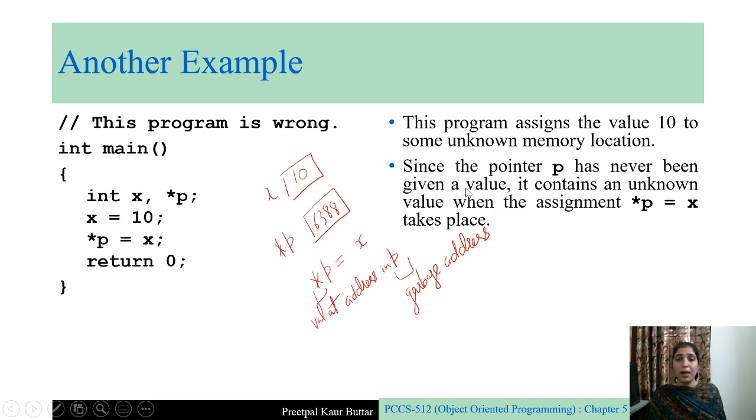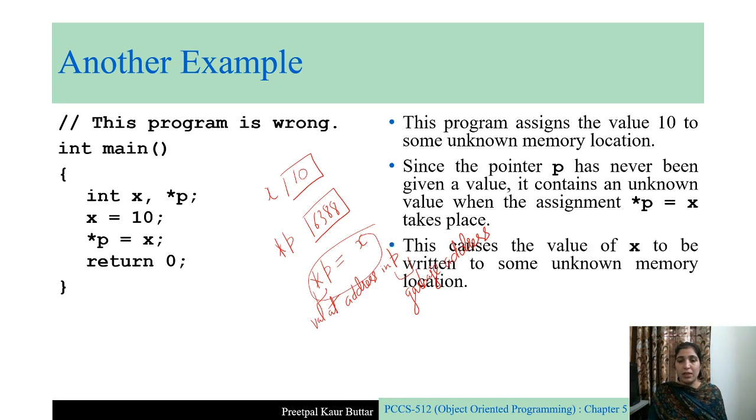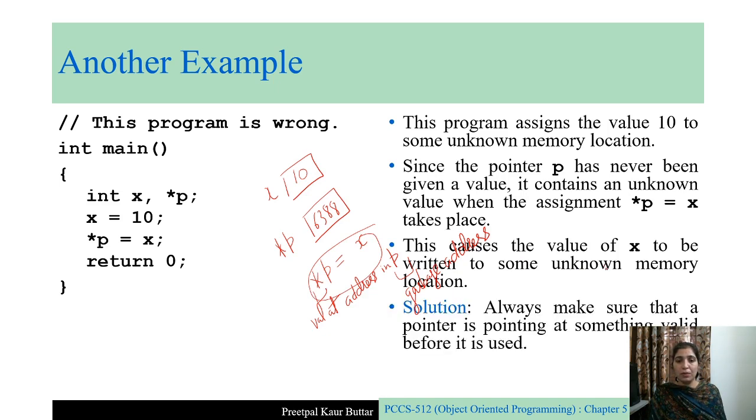Because the pointer P was not initialized. It was never given a value. It contained a garbage value. And when we try to execute this statement, we are changing the contents of an unknown address, right? This causes the value of x to be written to some unknown memory location. That is why this program is wrong.